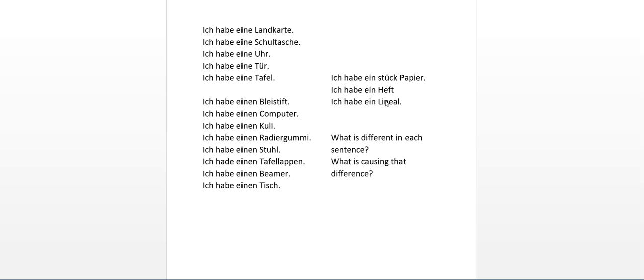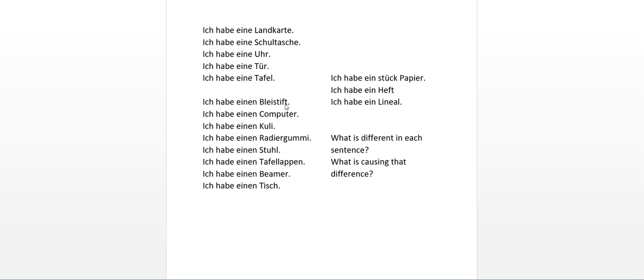Another thing I'd like to point out to you, notice that all of these things are accusative. You go back to your lesson on accusative. How do you figure it out? Who or what is having the action done to it? Or who or what is verbing? So here's a verb. What is being had? The map. What is being had? The Schultasche. Down here, what is being had? The pencil. What is being had? The computer. What is being had? The paper. So all these things are accusative.